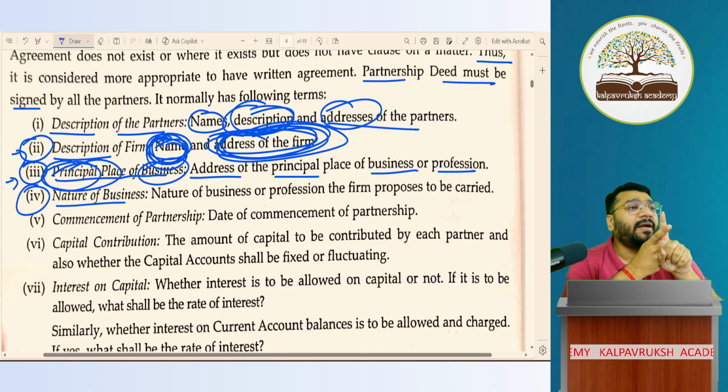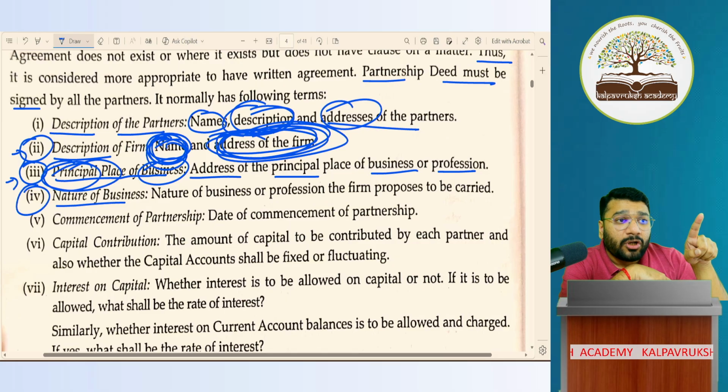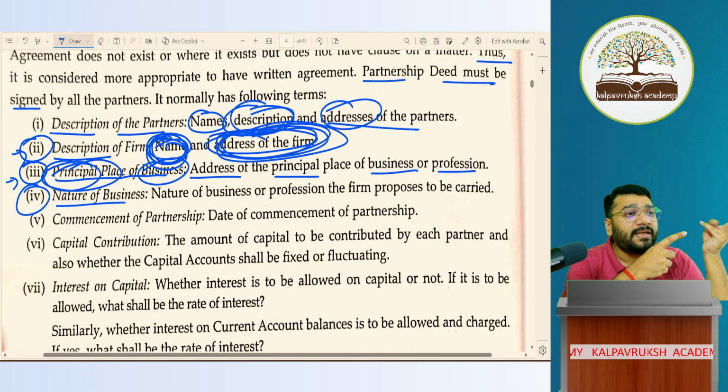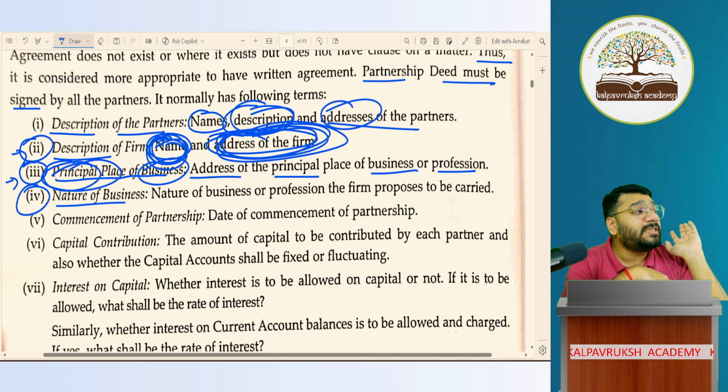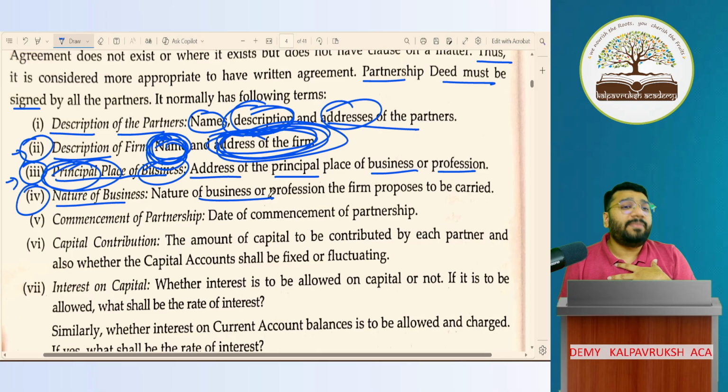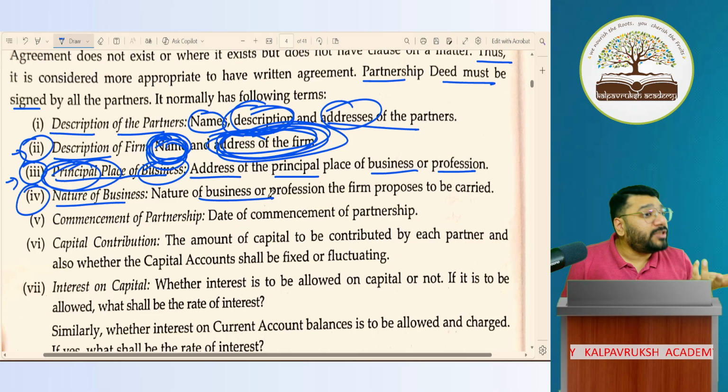In that, what is the first one? Description of the partner. In that, what will you write? Name of the partner and address of the partner. Second is description of the firm: name of the firm and address of the firm. Third is the principal place of business of the firm. Fourth is the nature of business. Now FFLA is into the coaching business, so what is the nature of business? Coaching business. That I have to mention here. Got it? Not got it?